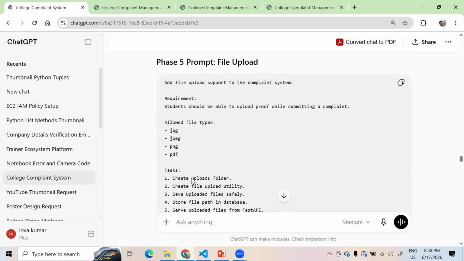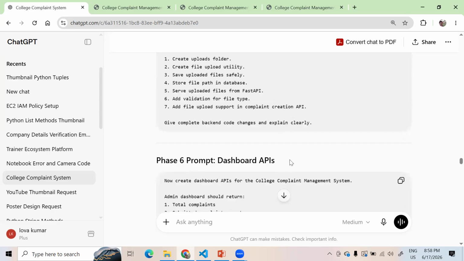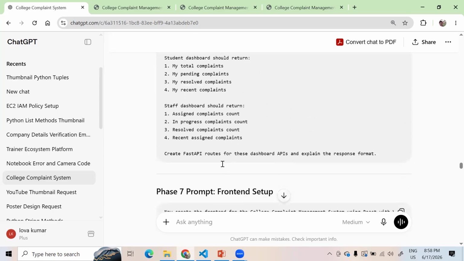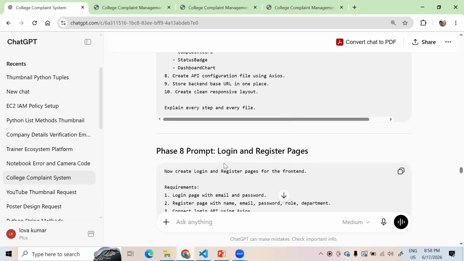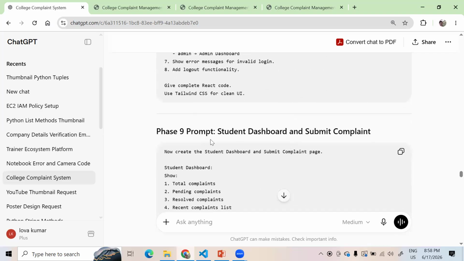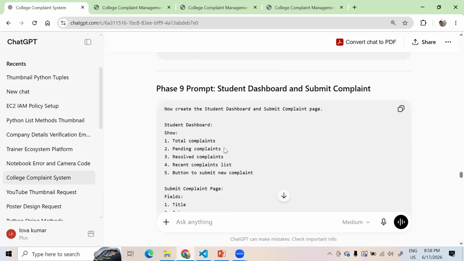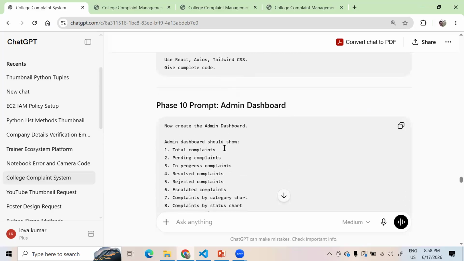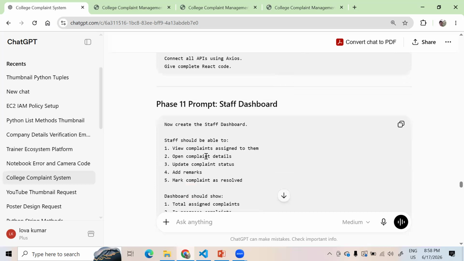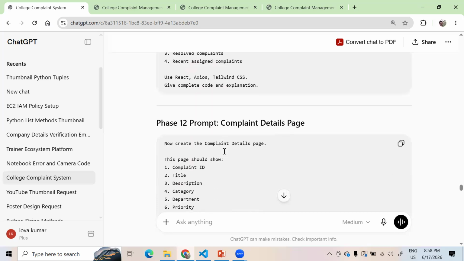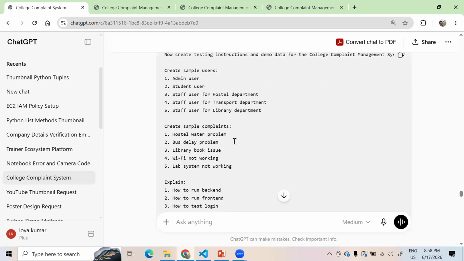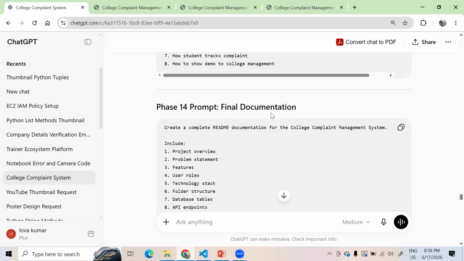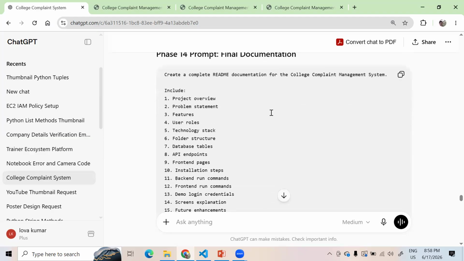Phase five and phase six are the dashboard API and the front end setup, phase 8 is the login and register pages, and phase 9 is the student dashboard and submitting the complaint itself. Phase 10 is the admin dashboard, phase 11 the staff dashboard, and after that phase 12 creates the complaint details page itself, and phase 13 is testing and the demo data. Oh, it's really interesting. Then the final documentation.